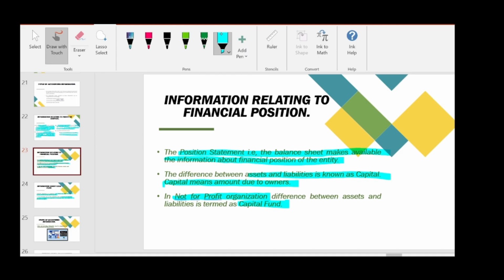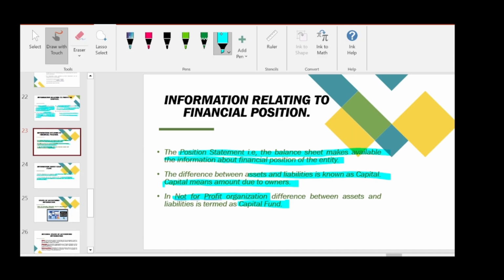As I said in the previous lecture, the terms used in profit making and non-profit organizations will differ. We will read the terms relating to non-profit organizations separately in a chapter called not-for-profit organization.